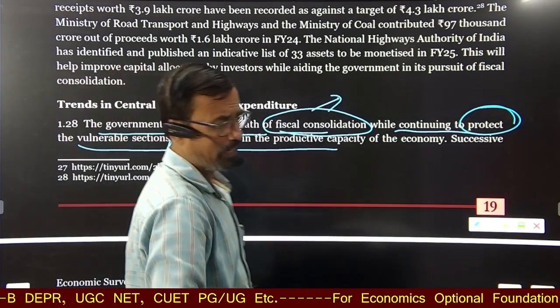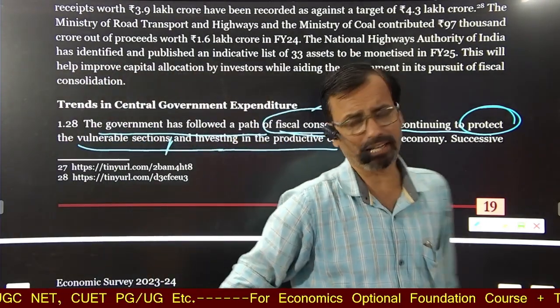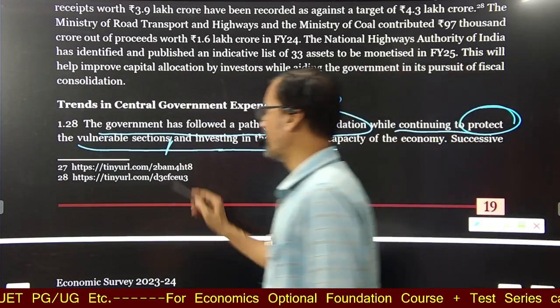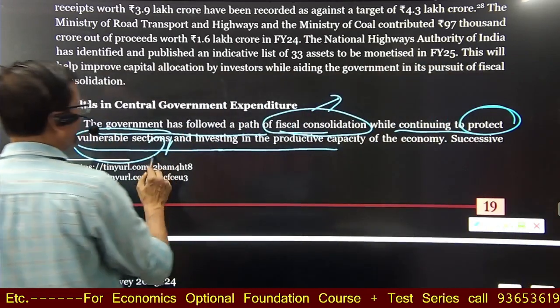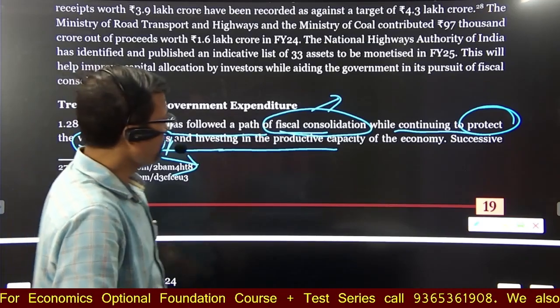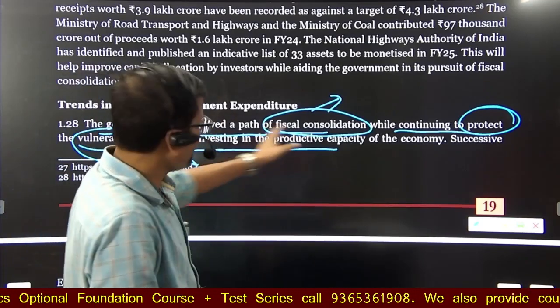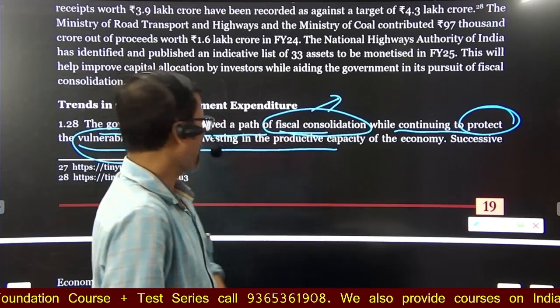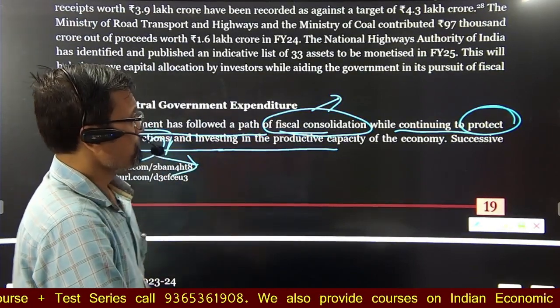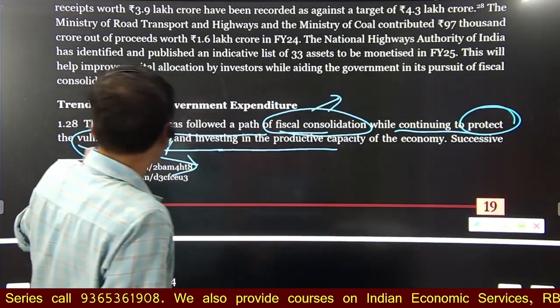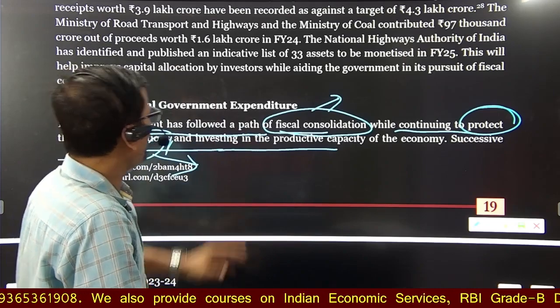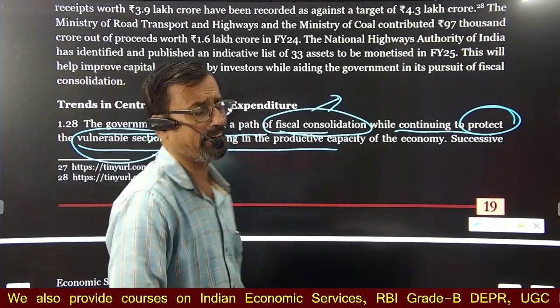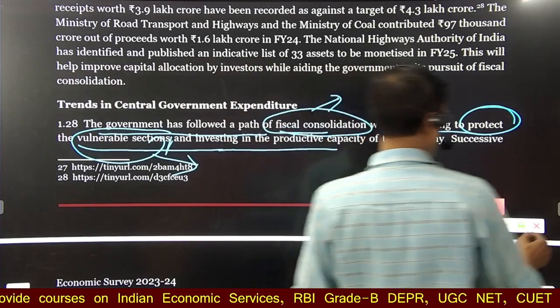It is not that if the government is doing fiscal consolidation, it ignored the vulnerable section. No doubt the government followed fiscal consolidation, but at the same time the government is focusing on the vulnerable section also, and investing in a productive manner.